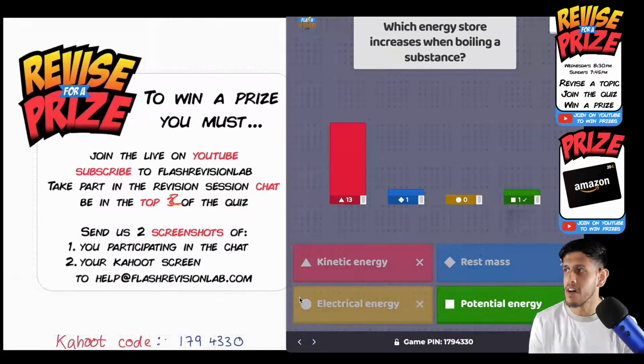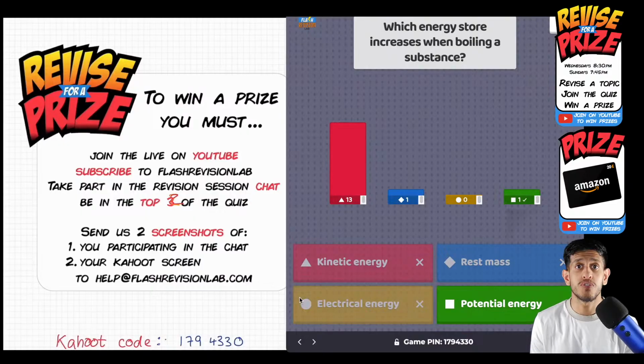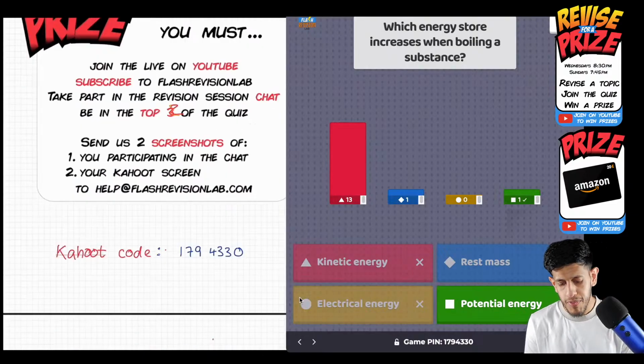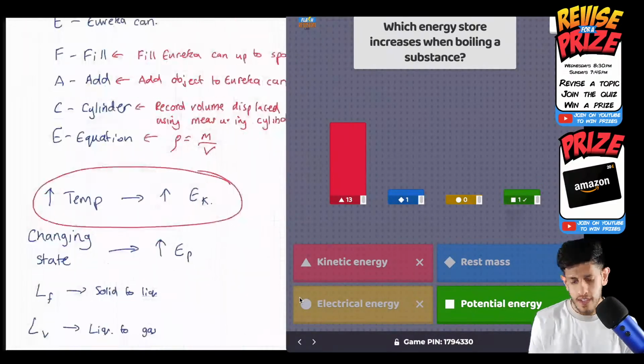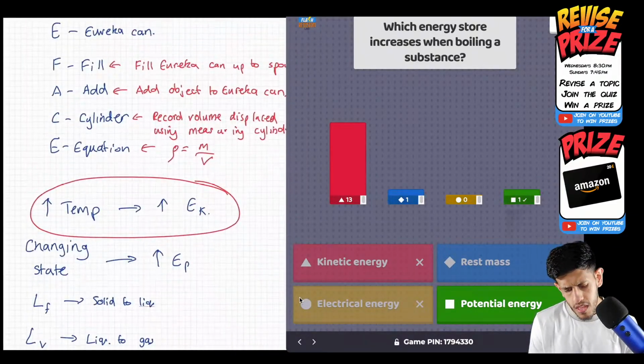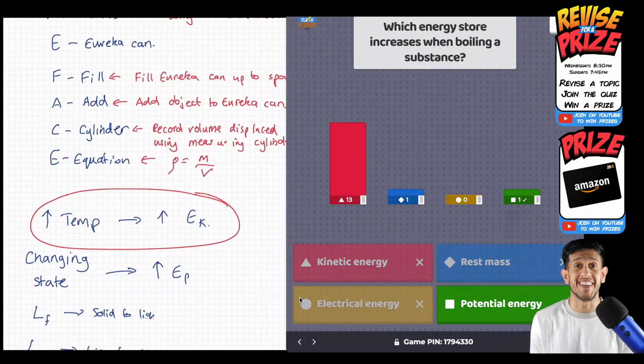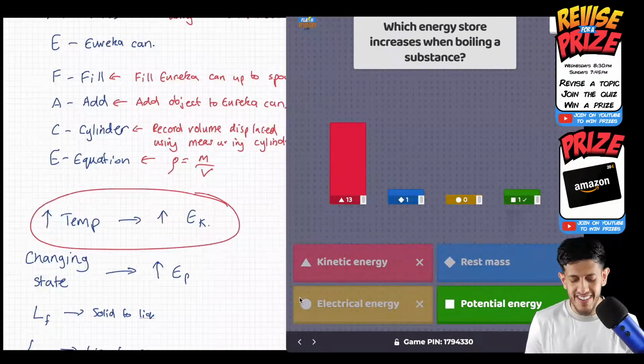Remember I said earlier, you learn from your mistakes. This is one of them. Potential energy changes when you change a state. Kinetic energy changes when the temperature changes, okay? That's the key thing to take away. I did have it in my notes on the side here. I put it here, didn't I? Here, in red. Yeah, I circled it in red as well. Increasing in temperature increases kinetic energy. Changing state underneath there increases the potential energy, okay?